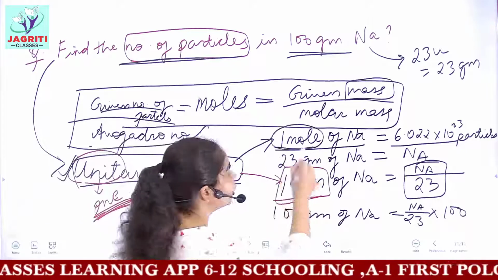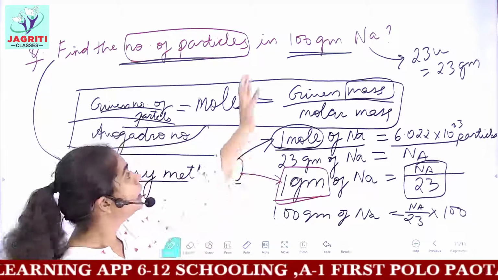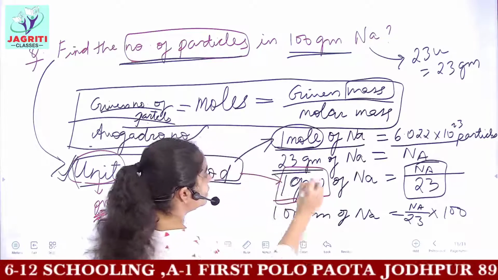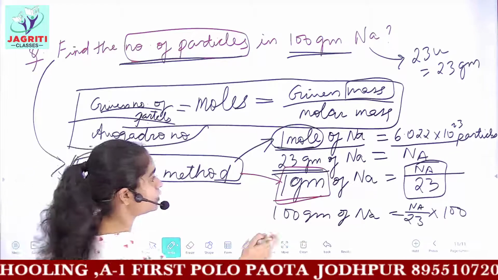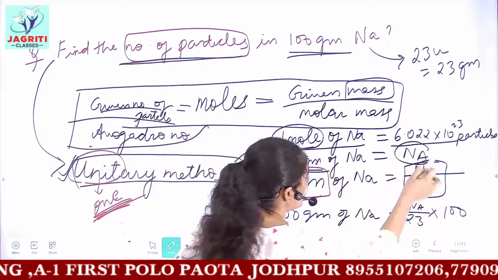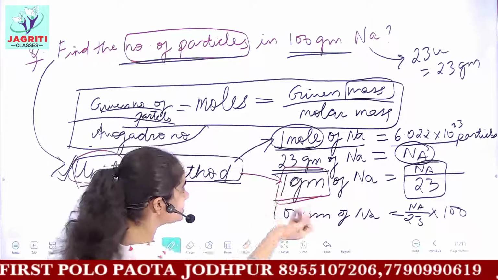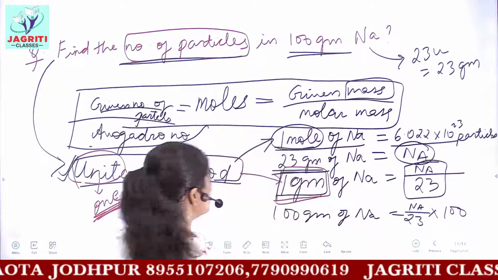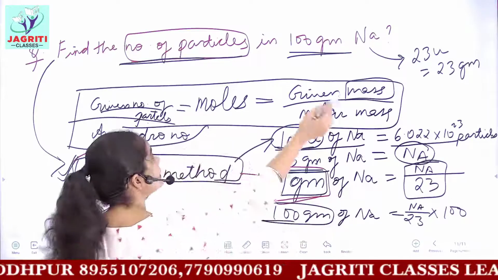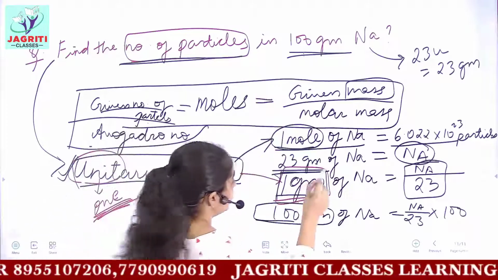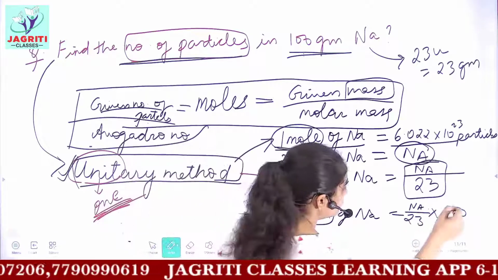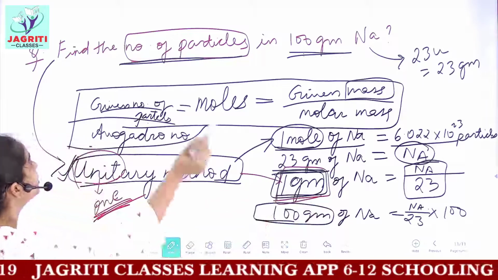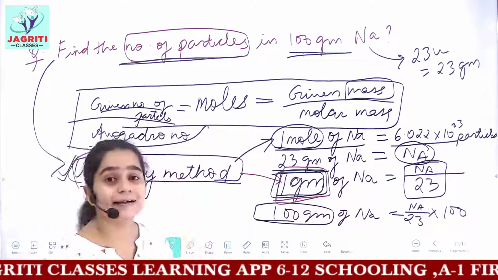And 1 mole of sodium has how much mass? You know the atomic mass of sodium is 23 unit. So 1 mole of sodium, the molar mass would be 23 grams. So 23 grams of sodium will contain Avogadro number of particles. Following this method, 1 gram of sodium will contain Na divided by 23 particles. And to find the number of particles in the given amount of sodium, you find the amount in 1 gram and then multiply it with the given quantity, that is 100. On solving this, you will get the answer of number of particles which are present in 100 grams of sodium.